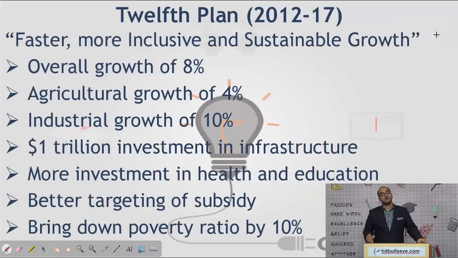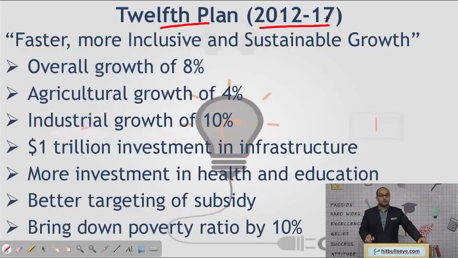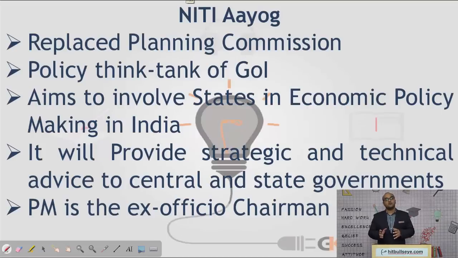So these are certain facts about the latest 5-year plan that is still in operation, the 12th 5-year plan, from 2012 to 2017. So you will do well to memorize these facts, and these are very important as far as any objective type paper is concerned. Ever since the coming in of the new government in 2014, we have seen a large shift from the earlier planning strategy in the Indian economy.